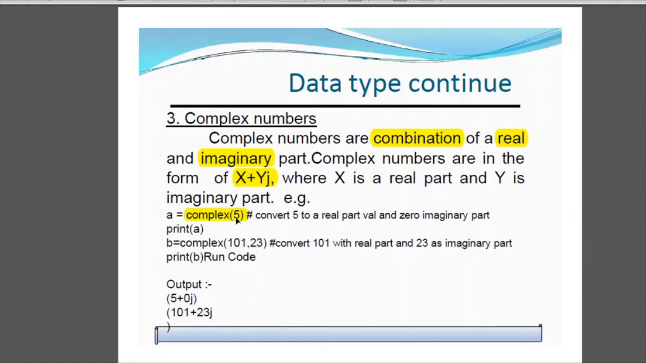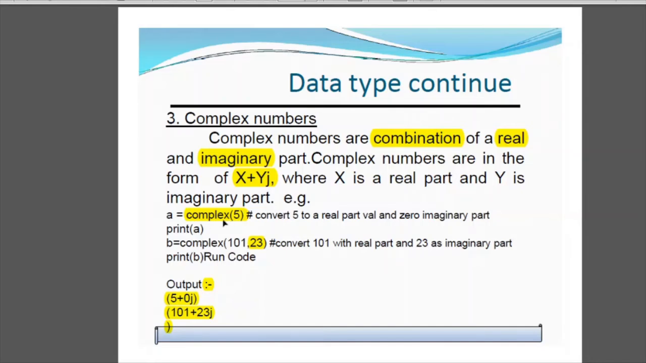So in the above example, as you have not given any imaginary part, it will consider it as 0. And in this case you have given 23, so that will be considered as the imaginary part, and it will print the value as 101 plus 23j. So this is how complex numbers can be used in Python.